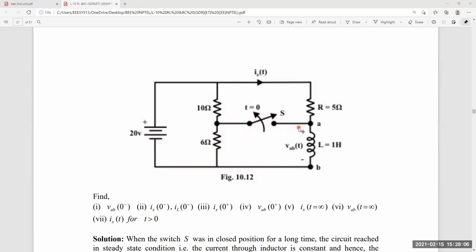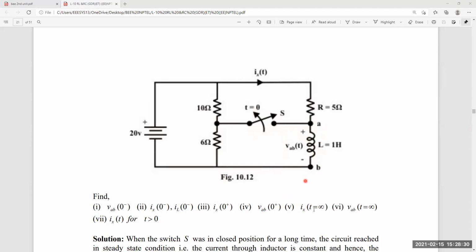Find the voltage across the inductor VAB of 0 minus, the current Ix of 0 minus, and IL of 0 minus, the current flowing through the inductor. And just after the switching action, find the current and the voltage across the inductor.